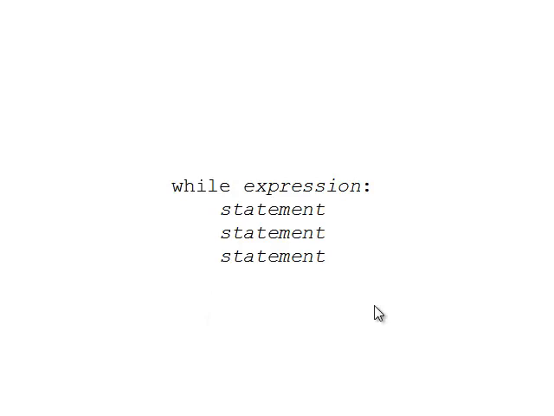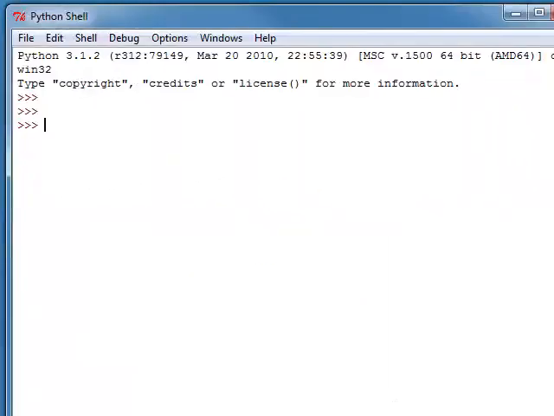Well, let's switch over to the Python shell and type in the code for a simple while loop and see how it works. Okay, now I'm going to type some code that includes a while loop, and you follow along as I'm writing the code and see if you can determine what the code is going to do. So first I'm going to create a variable named count and assign it the value 0, and then my while loop says while count is less than 3, then in the loop we're going to print hello, and then we have this statement, count = count + 1.